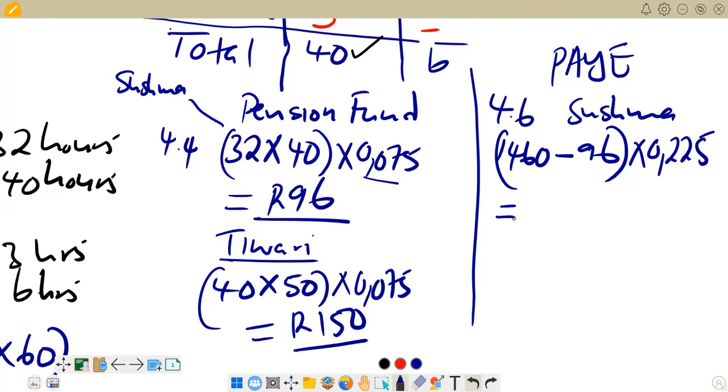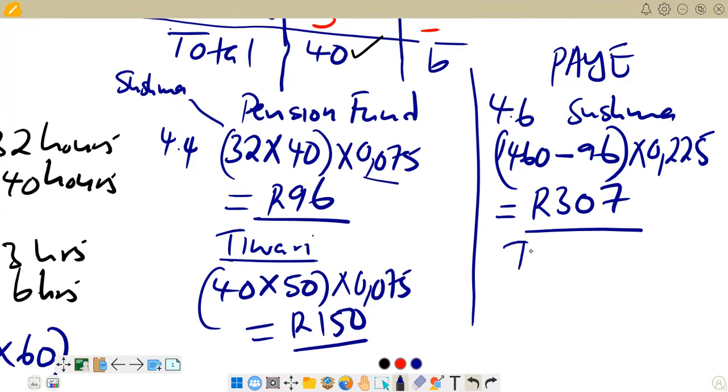Then we do that, you see that the answer that you're going to get for Sushma there is 306 point something, and if you round it off, it becomes 307. So here is 307. So that's what we have for Sushma.